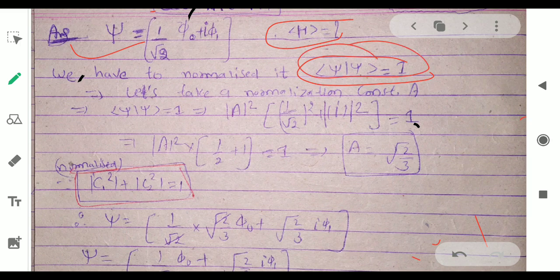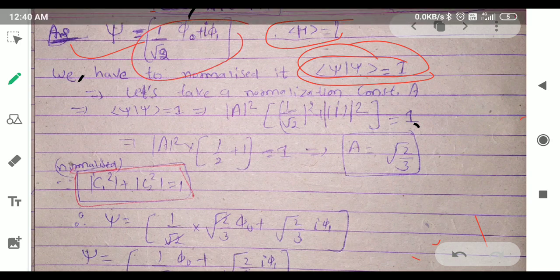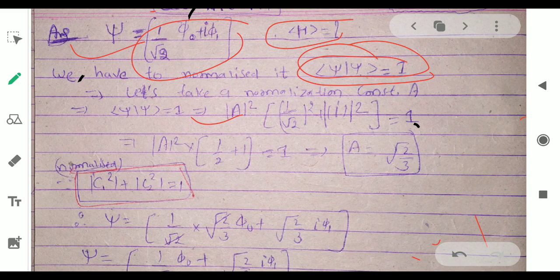So we take a normalization constant A. That means we write the wave function psi times psi star, the complex conjugate, and its real quantity will be this. You can solve it and find the value of A, or you can find the normalized constant directly.